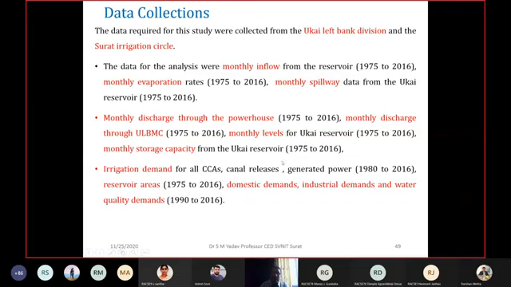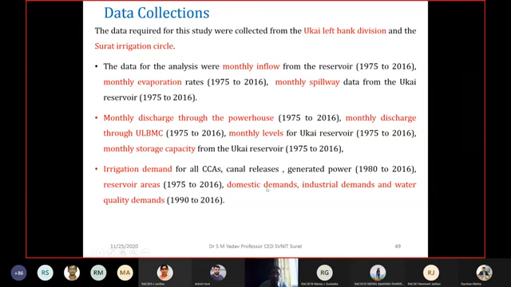And for Ukai reservoir, you can see monthly storage. So what is the storage? What you are supplying and what is the requirement, the difference of these two will give you the irrigation deficiency. Then what is the power generated, what are the reservoir areas, domestic demand, what are other demands other than the irrigation demand.